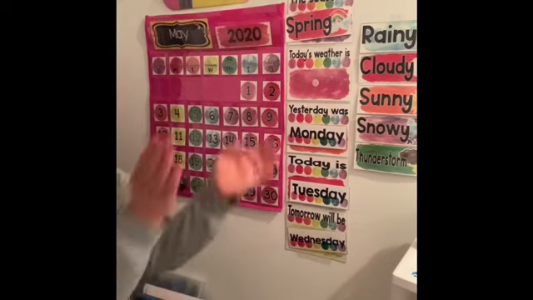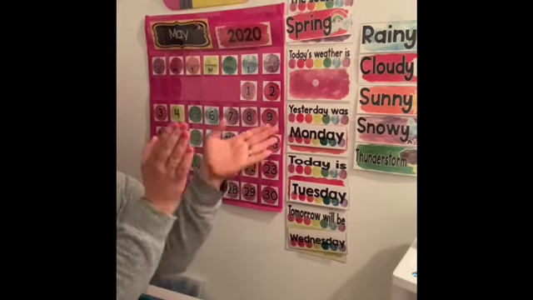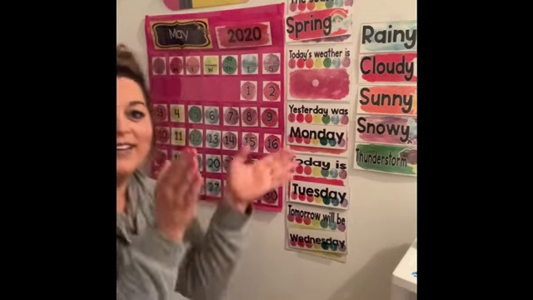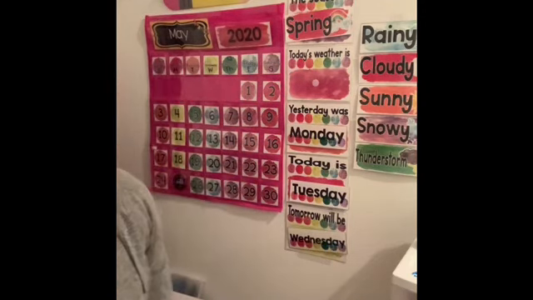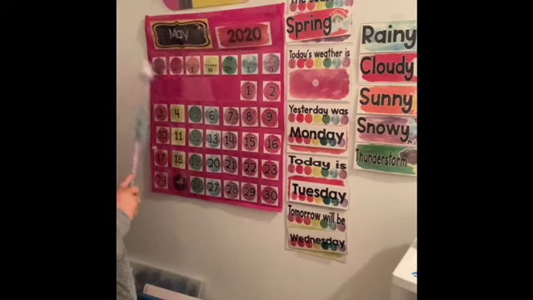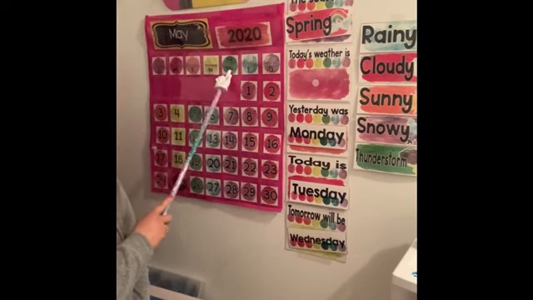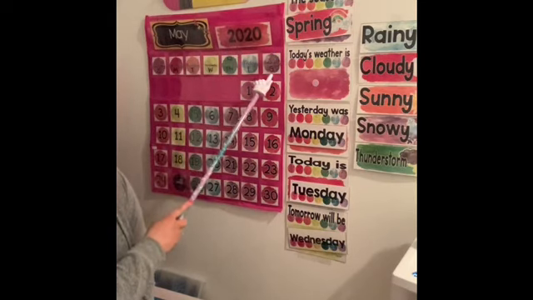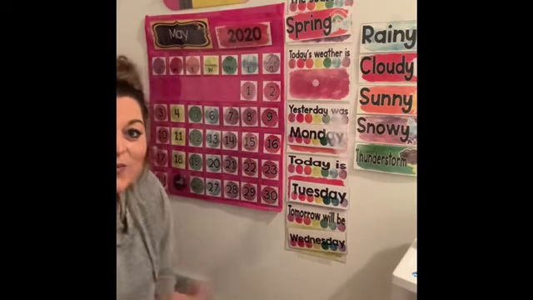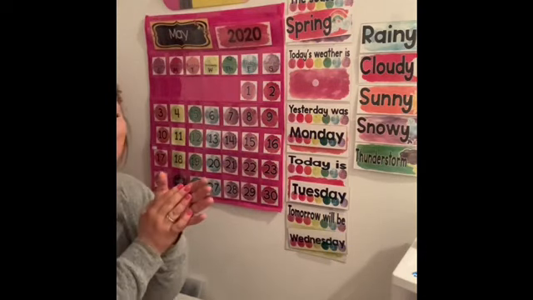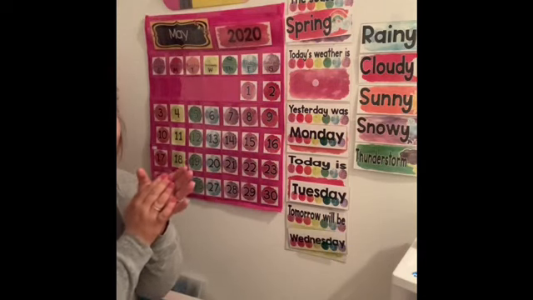Days of the week. Days of the week. Well, there's Sunday and there's Monday. There's Tuesday and there's Wednesday. There's Thursday and there's Friday. And then there's Saturday. Days of the week. There's 7 days of the week. Days of the week.